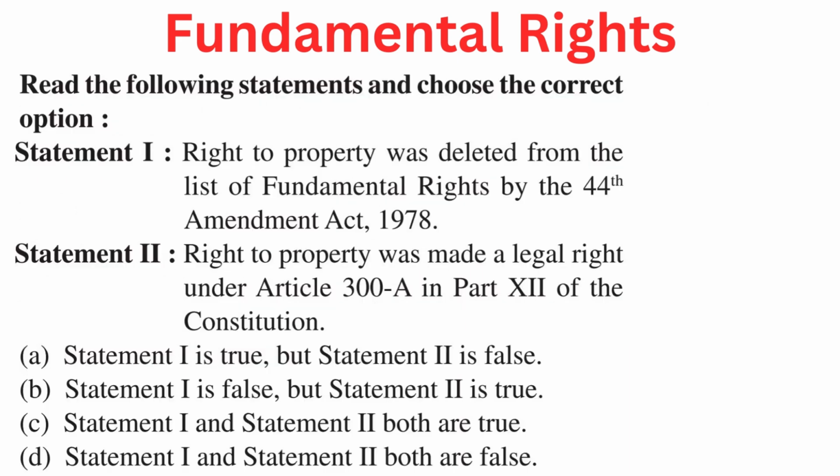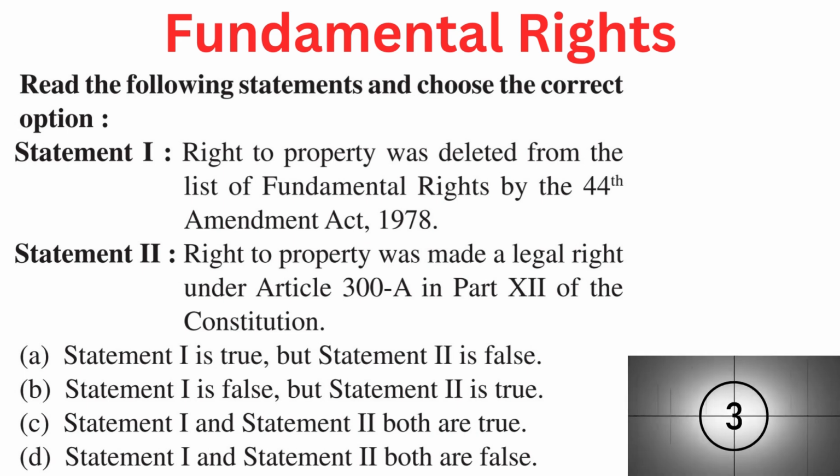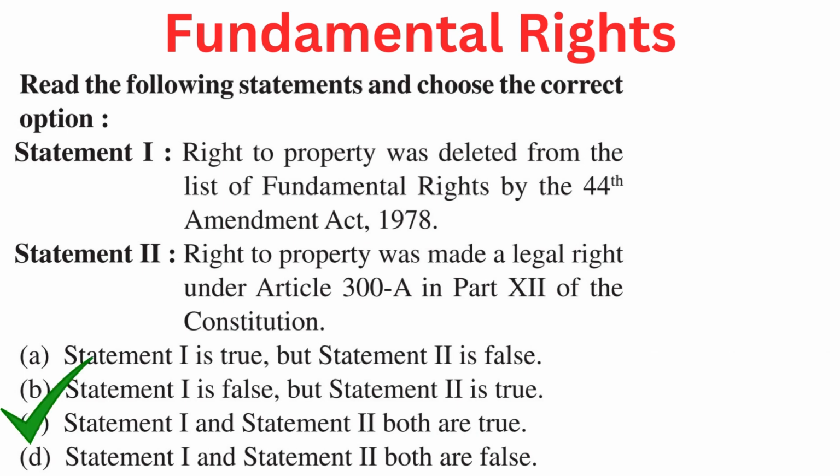Your question is: read the following statements and choose the correct option. Statement 1. Right to property was deleted from the list of fundamental rights by the 44th Amendment Act 1978. Statement 2. Right to property was made a legal right under Article 300A in Part 12 of the Constitution. Your options are A. Statement 1 is true but Statement 2 is false. B. Statement 1 is false but Statement 2 is true. C. Statement 1 and Statement 2 both are true. Or D. Statement 1 and Statement 2 both are false. Right answer is C. Statement 1 and Statement 2 both are true.